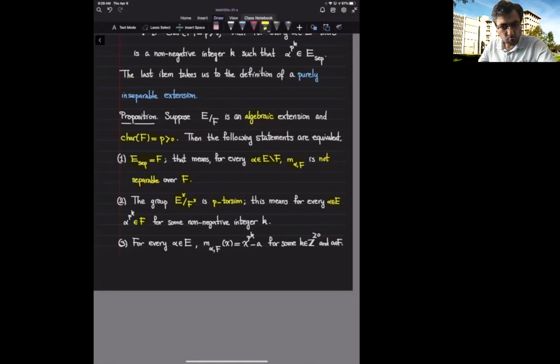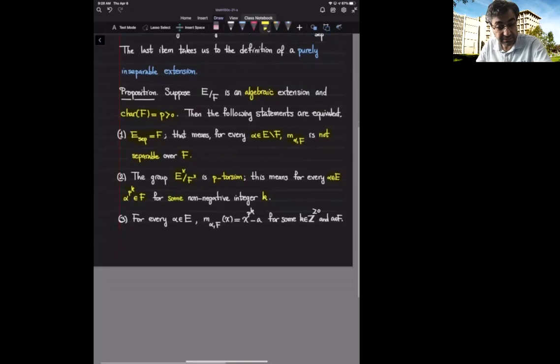And because it's p-torsion, that's the same as saying that alpha raised to some power p^k is going to be the identity, and therefore it's going to be inside F, for some non-negative integer k. So that's the second statement, which is equivalent to saying that E sub sep is F.